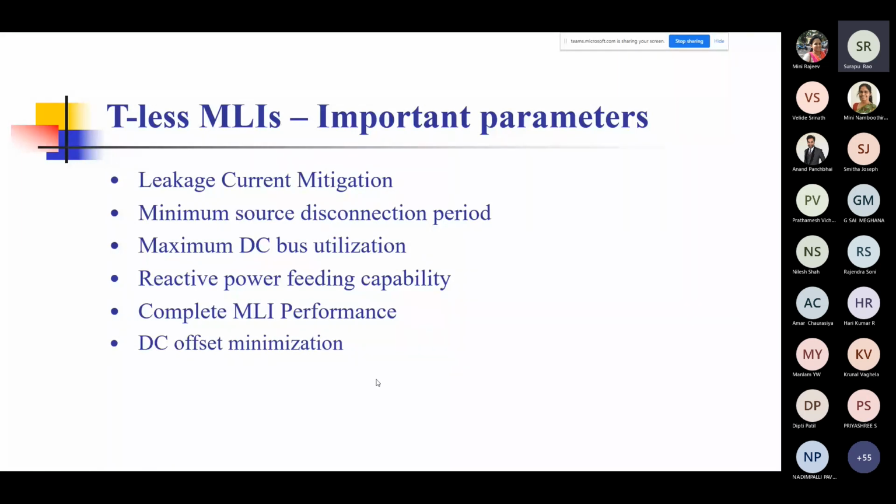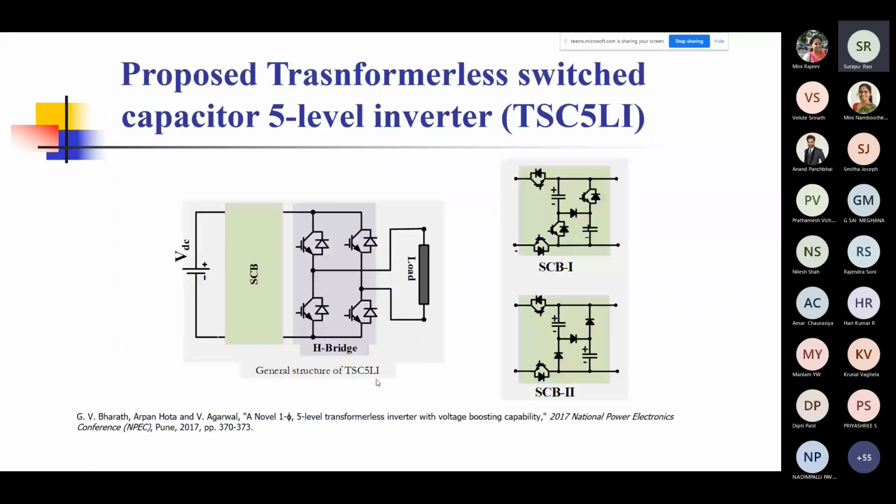This is the issue with all the AC systems. If you have asymmetry, then it can cause some sort of an offset, which is not good for the grid to which you are connecting your system or the load to which you are connecting your system. So this is one example where an SCM, which is denoted here by SCB, has 2 possibilities, 1 and 2. I just discussed this first one, connected here with, as you can see, a 2-level 1-phase H-bridge inverter. There is of course a paper that we have published on this.